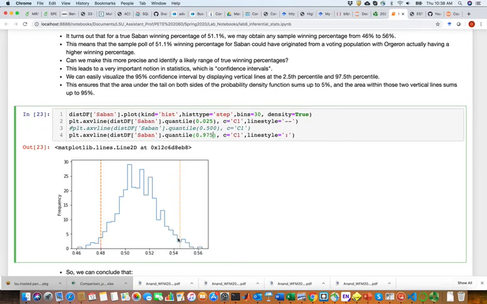So anytime you have this kind of stuff, you're saying 95% of your data lie within here. So there is 95% confidence that Nick Saban's winning percentage will be between 48 and 54.2. That's how you interpret this stuff.